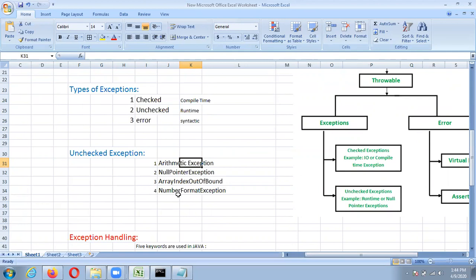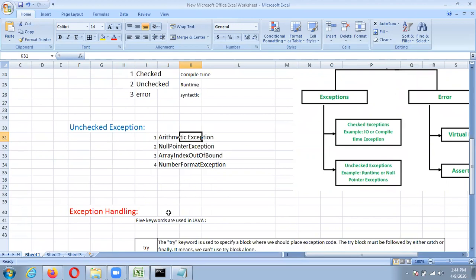These are in capital letters. Okay, so we'll see these exceptions. First of all, we'll see the demonstration of this one.